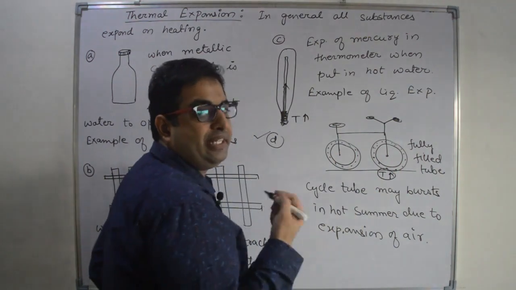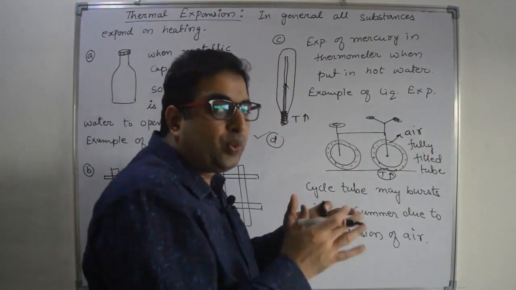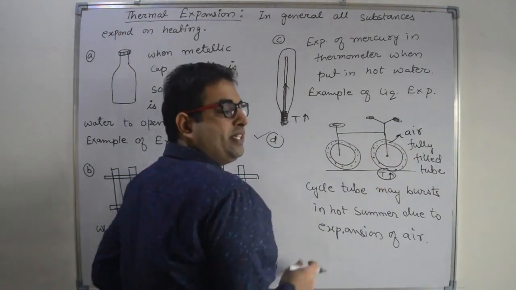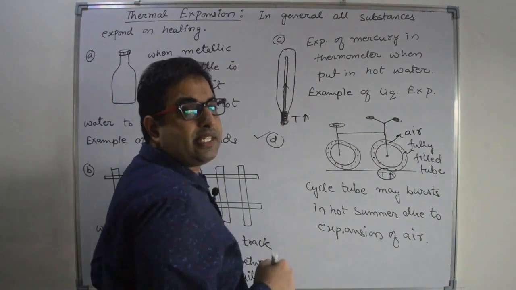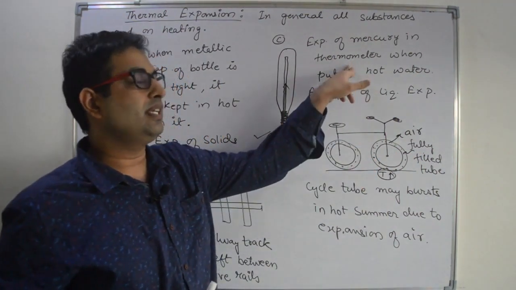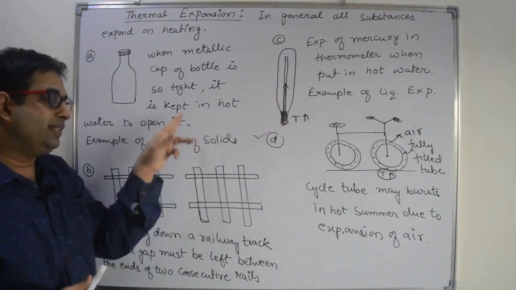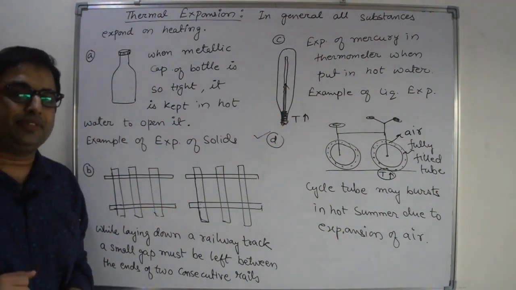If temperature will increase, then the air present inside this tube will try to expand, but there is no space, so the tube will burst. Right? This is an example of expansion of gases. This is expansion of liquid. These two are examples of expansion of solids. Right?